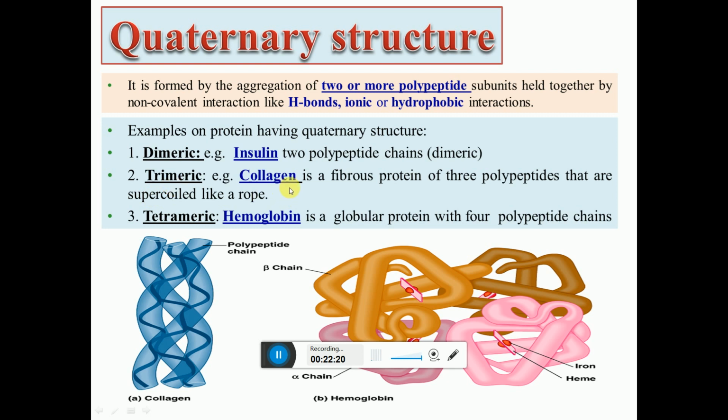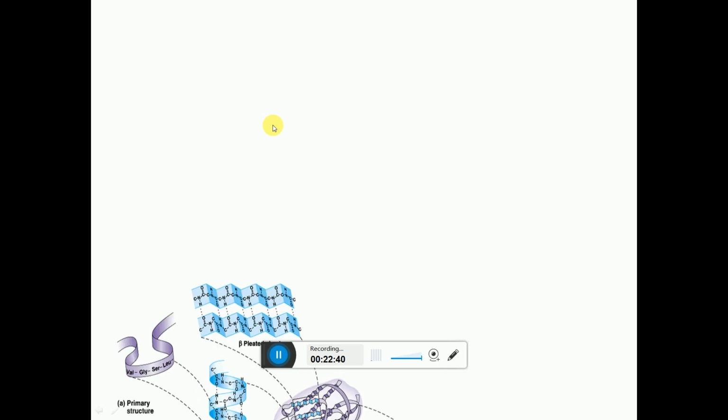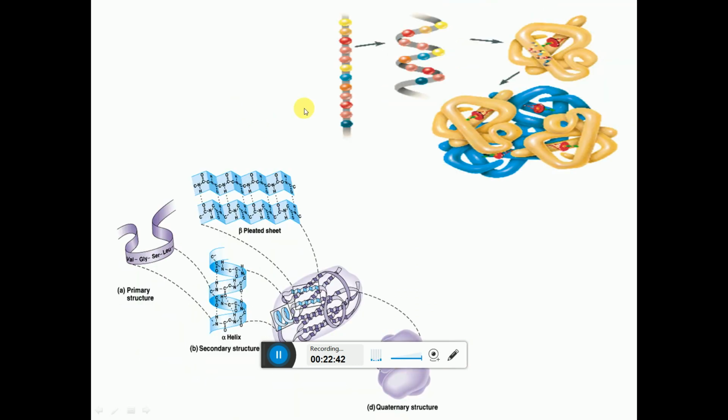Trimeric: collagen is a fibrous protein, with 3 polypeptide chains supercoiled. This is the structure of the collagen fiber. Then tetrameric, a common example is hemoglobin. It is a globular protein with 4 polypeptide chains together. So this is the quaternary structure in detail.